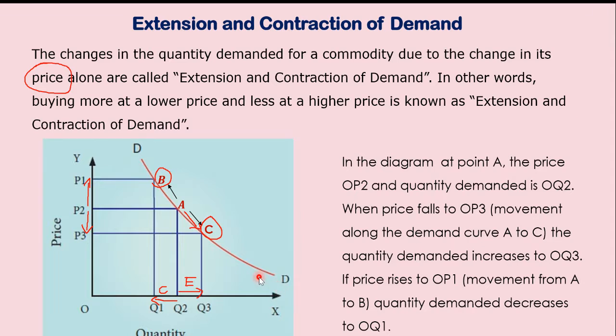Please understand it, okay? There is only one curve here. Point changes from A to B or A to C. These points are also on the same demand curve. So this is only called movement on the same demand curve. This will happen only when there is a change in the price.